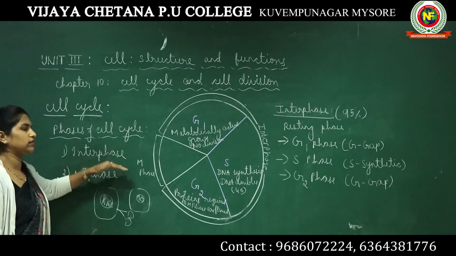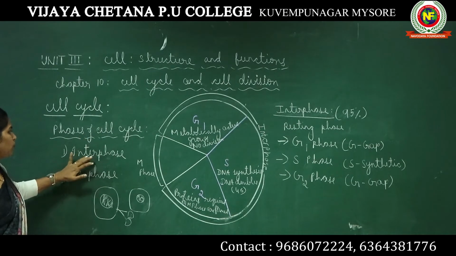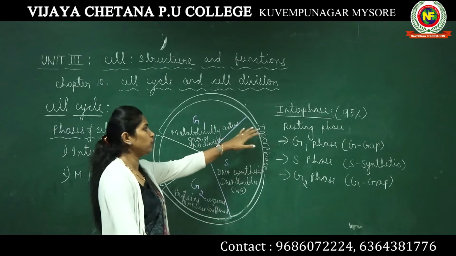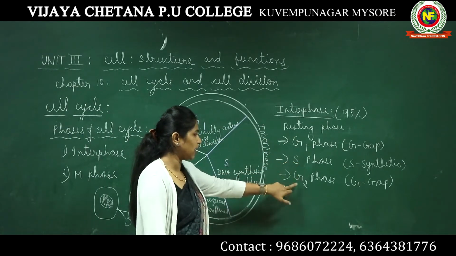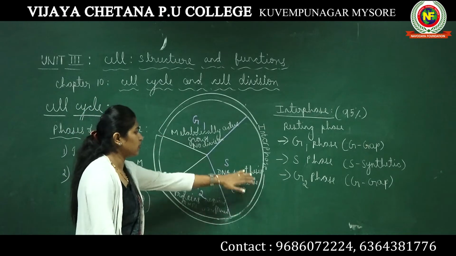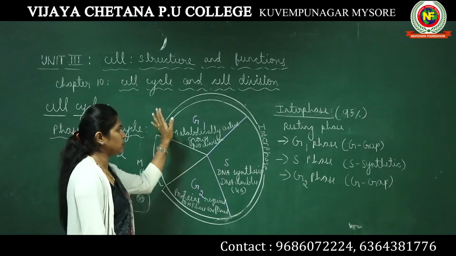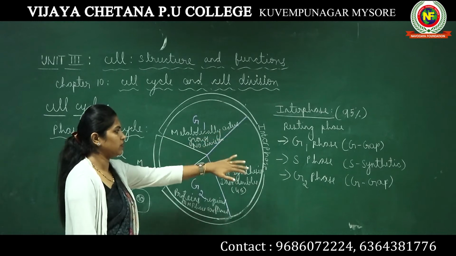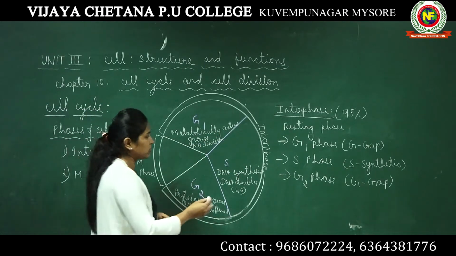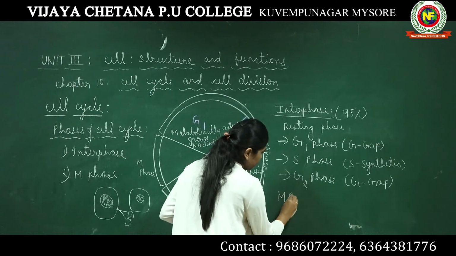There are different phases of a cell cycle: interphase and M phase. Interphase is further subdivided into G1 phase, S phase and G2 phase. So we know what changes take place inside a cell during G1, S and G2 phase. Let's move on to the next phase, which is M phase.